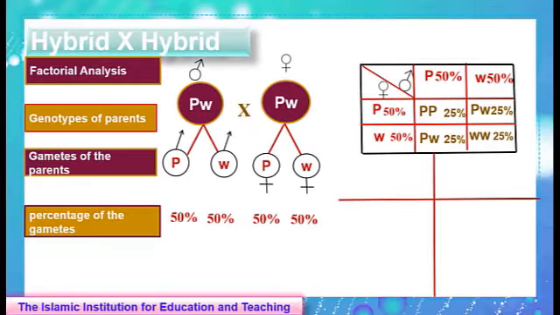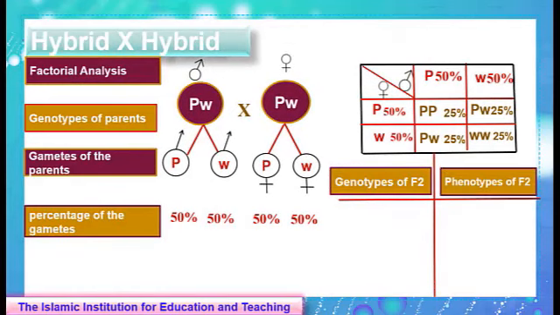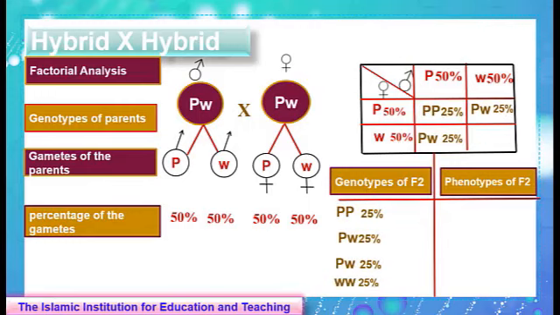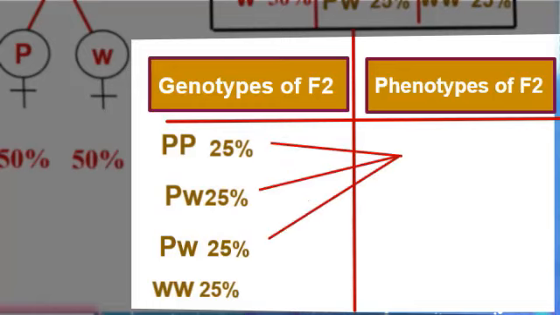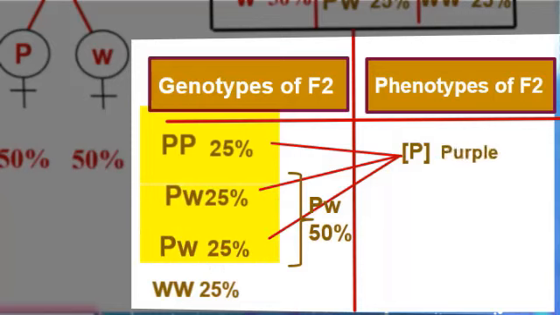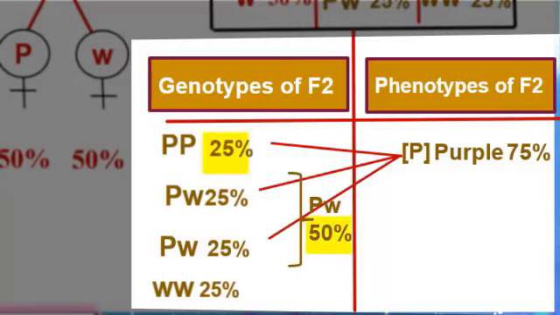Now, we'll analyze these results in a T-chart, genotypes of F2 and their corresponding phenotypes. Now, we move all the genotypes under the genotypes of F2. Let's now find out the phenotypes. PW constitutes 50%. PP and PW will give us P, purple, in the phenotype, and it forms 75% when adding 25 and 50%.